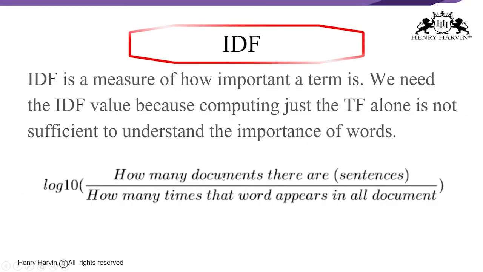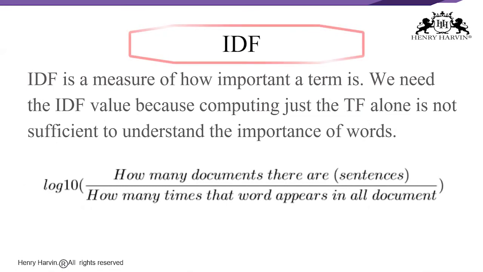So now let us try to understand what is this inverse document frequency. It is a measure of how important a term is. How we find it is, we find the logarithm of the number of documents divided by the number of documents that contain that particular word. Say, for example, how many statements are there? 3.